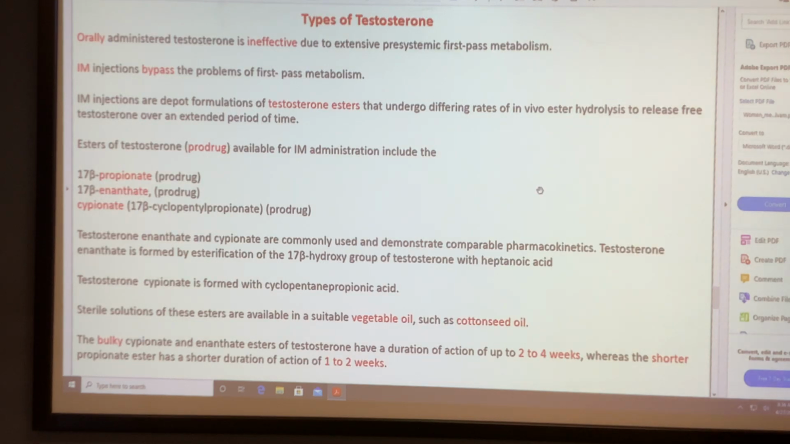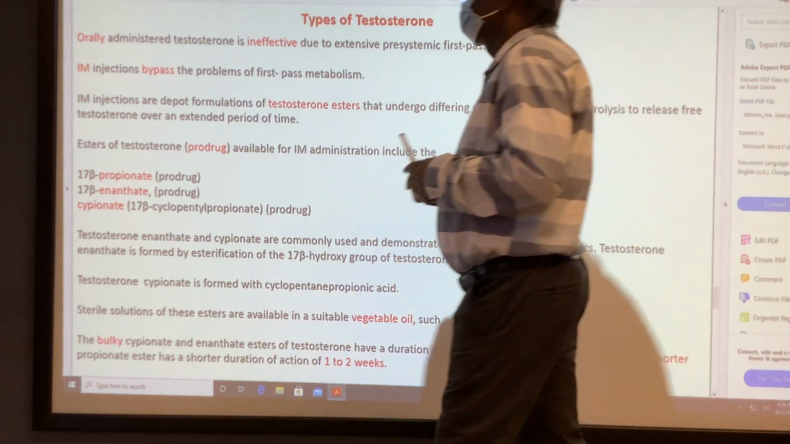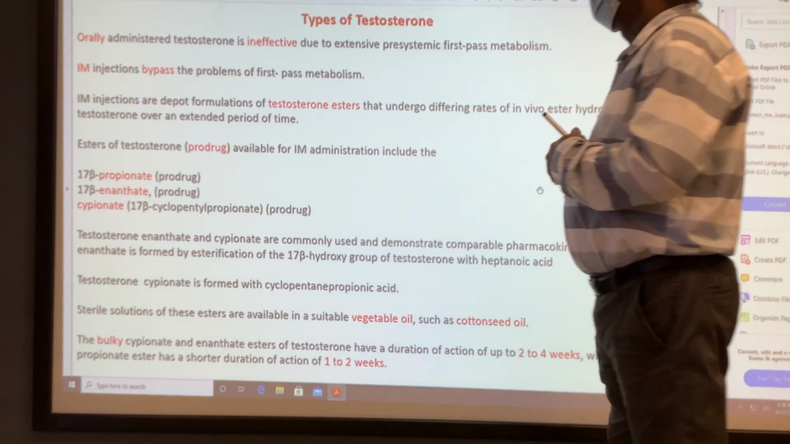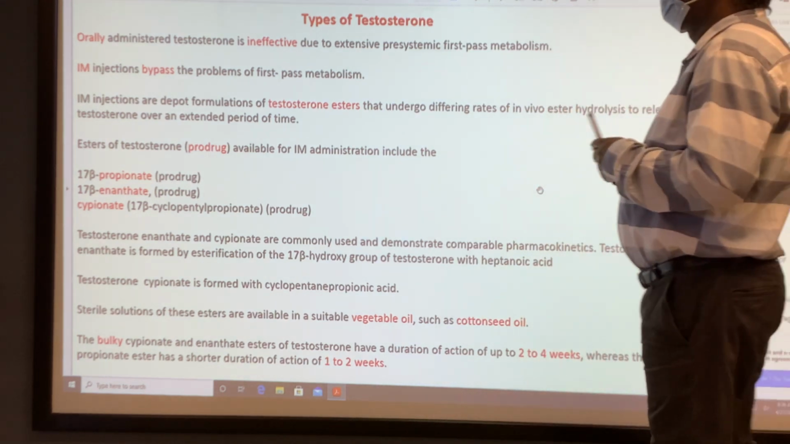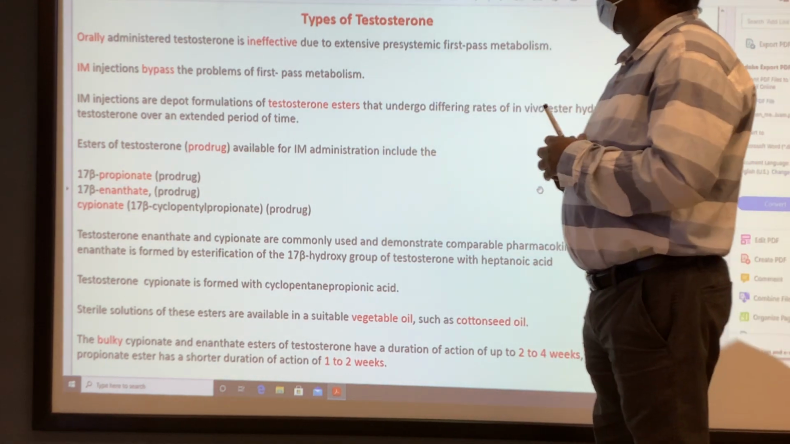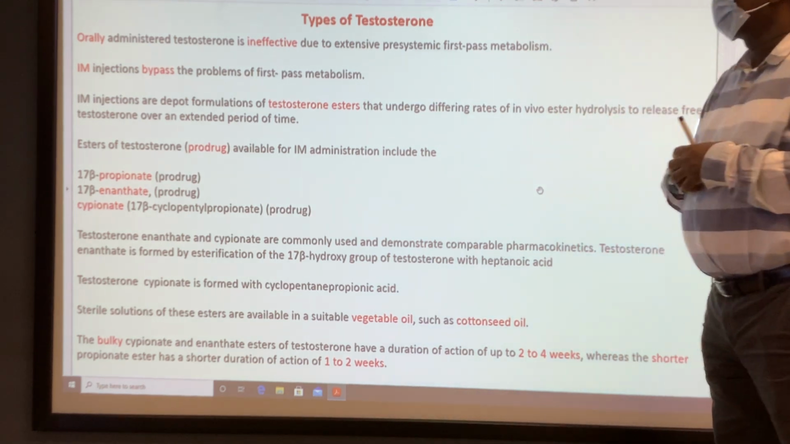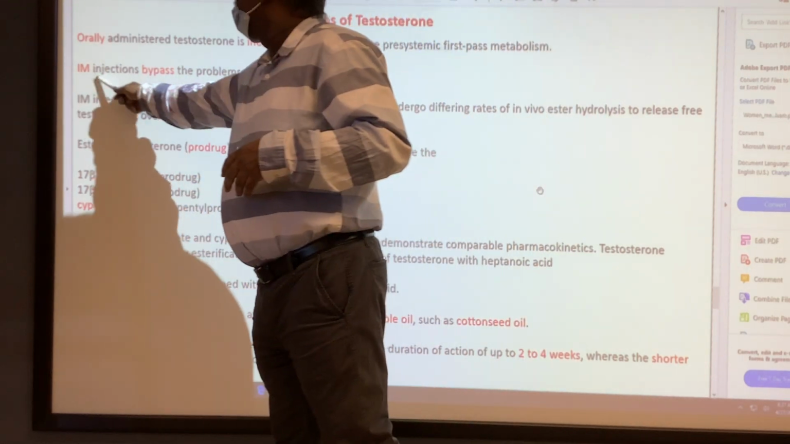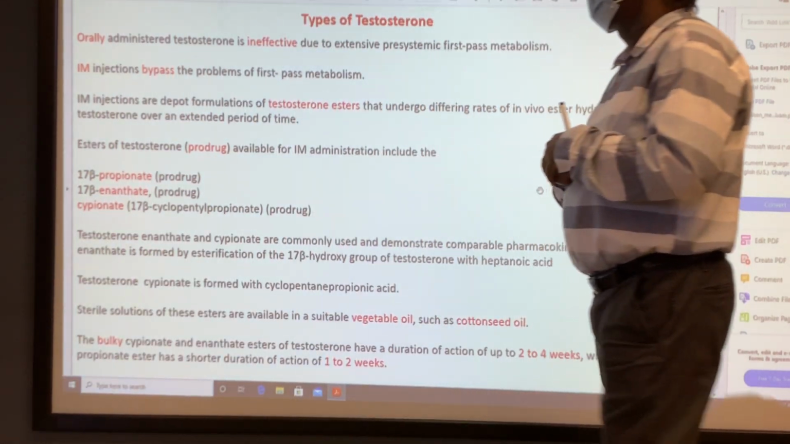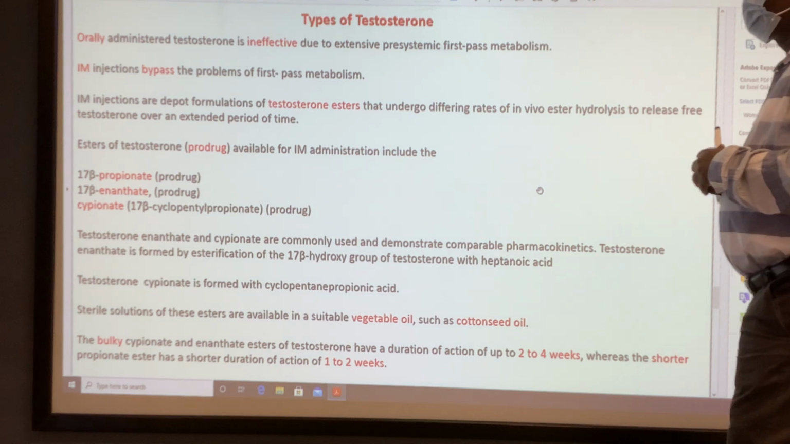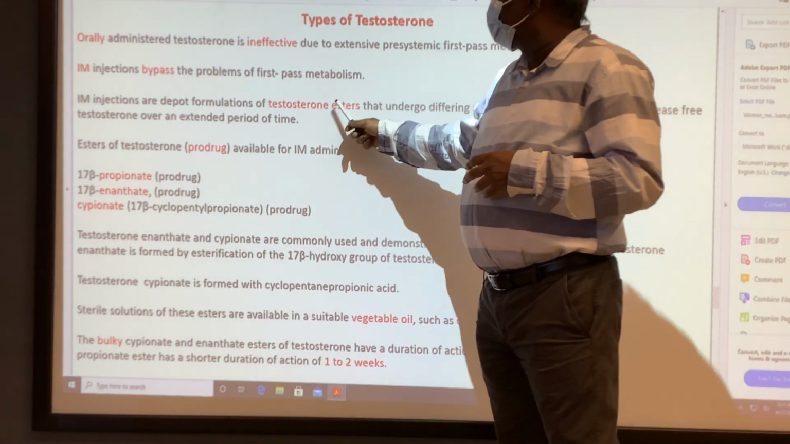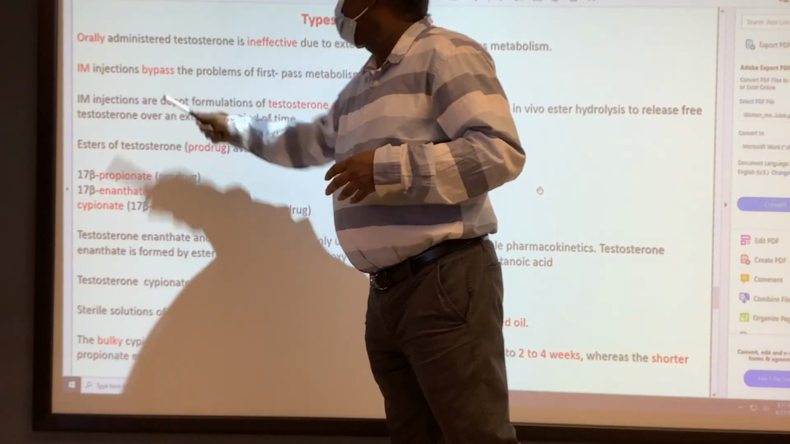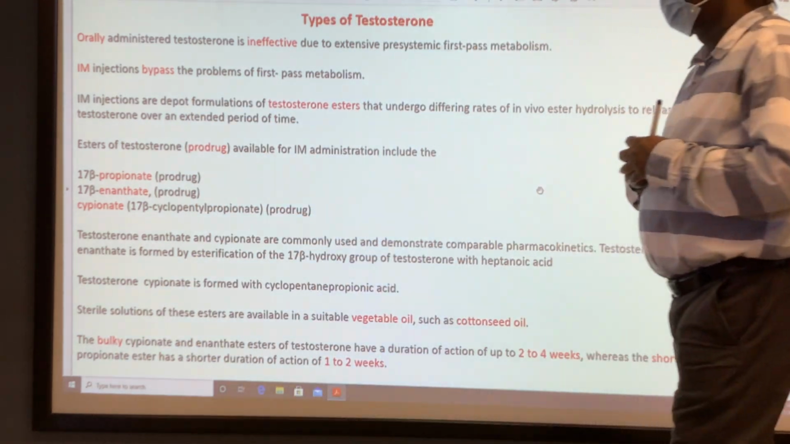Next one is testosterone, orally ineffective. So it's not recommended for oral use. The reason is it goes through extensive systemic first-pass metabolism. So it is only suitable for IM, to bypass the first-pass metabolism. And testosterone esters are available commercially. Those are the depot formulations, for a longer duration of action.